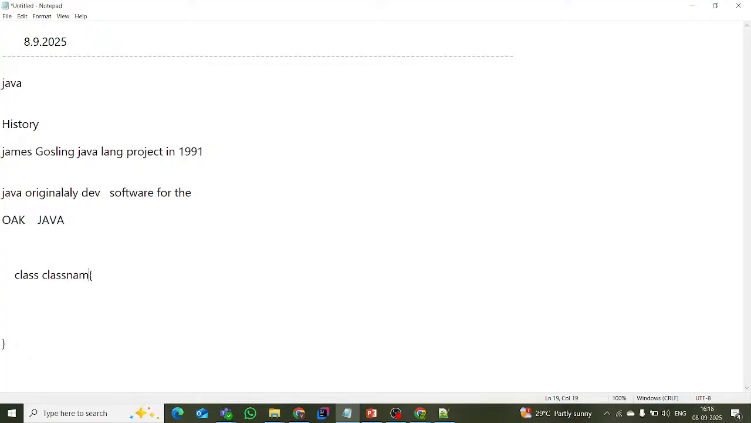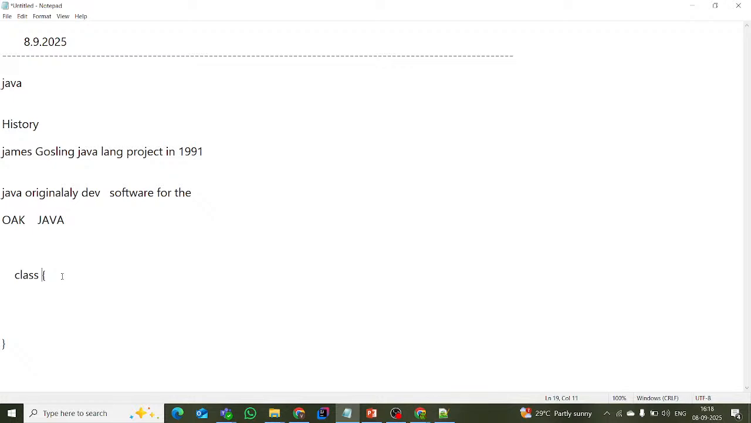Class name. Class is a keyword and here the class name is the identifier. We can take any name as a class name. Some are predefined, some are user defined. Predefined means some classes are already developed, and we just need to use them in our application for development purposes.